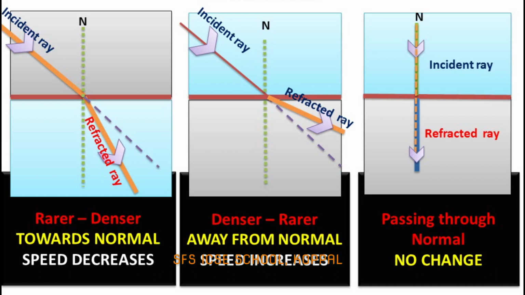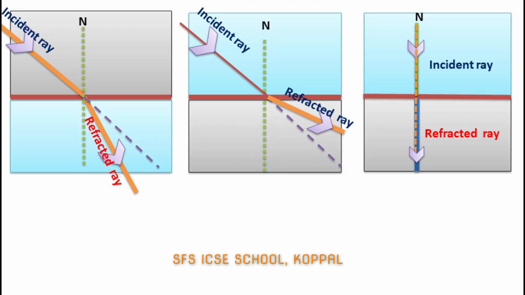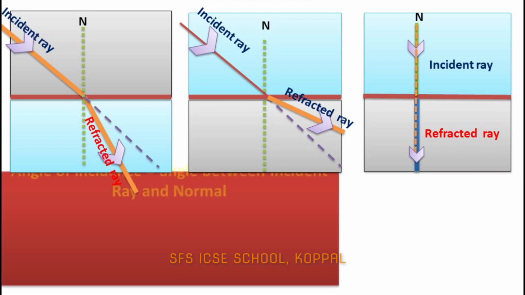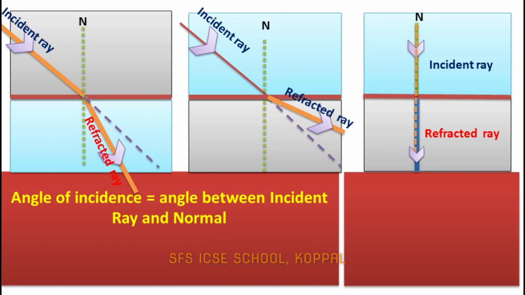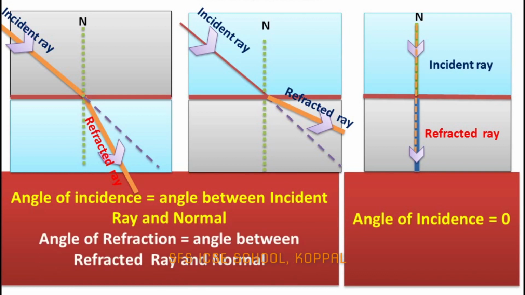Okay, fine. Now here in the above cases, what is the angle of incidence? Obviously the angle between the incident ray and the normal. And in the third case, the angle of incidence is equal to 0 because there is no angle between the incident ray and the normal. What is the angle of refraction? Obviously the angle between the refracted ray and the normal. And in the third case, the angle of refraction is 0 because the refracted ray and normal coincide.